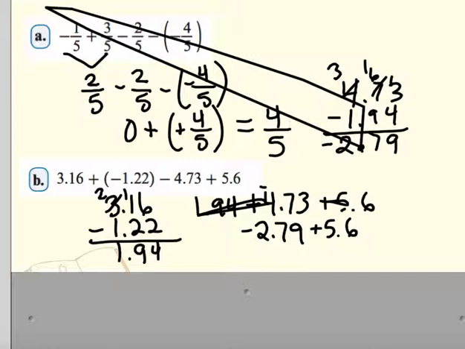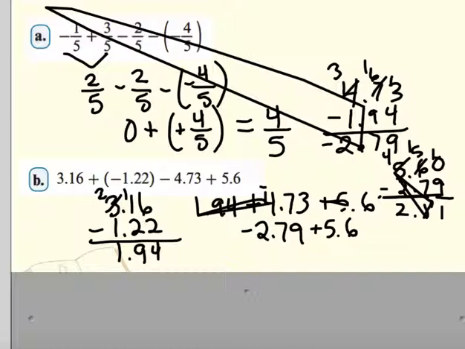And lastly, we are going to once again add these numbers, but we'll subtract them and take the sign of the greater absolute value. So we do 5.6 minus 2.79. Add that 0 on the end. We're going to borrow some so that we get 1, borrow again, and we get 8, and then we get 2. Since that 5.6 has a greater absolute value, this is going to be a positive 2.81.